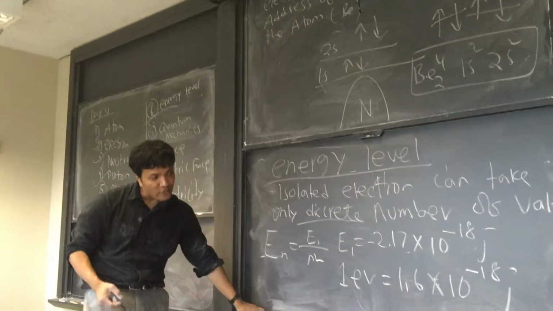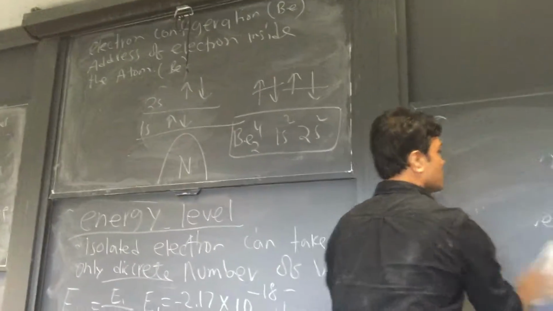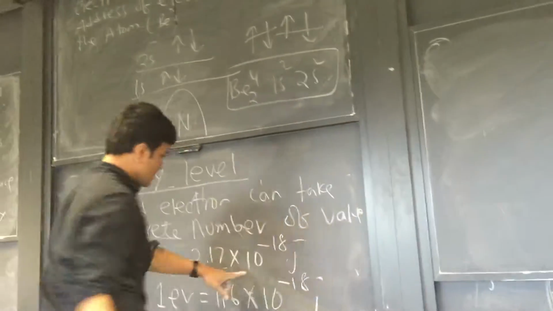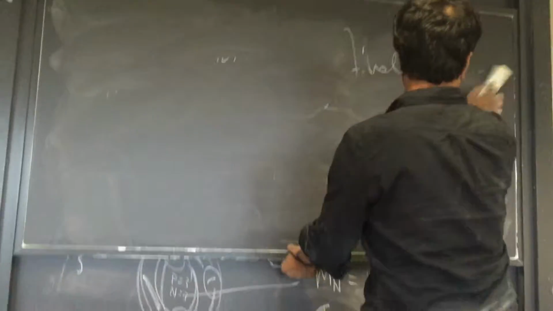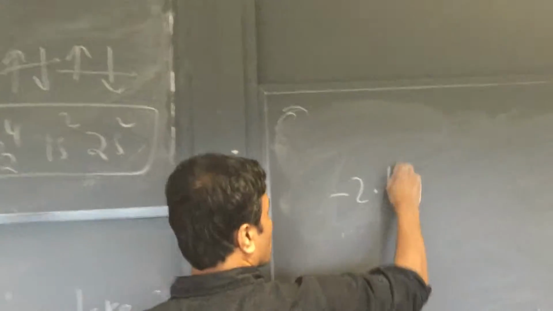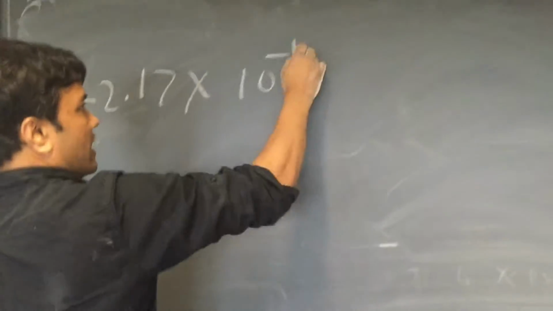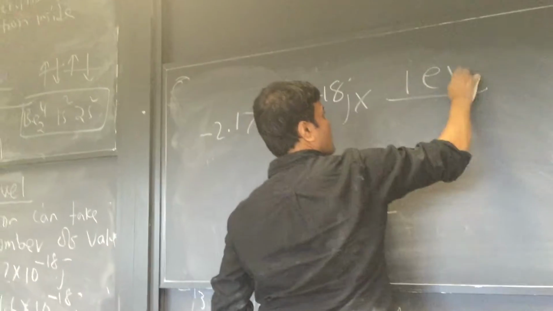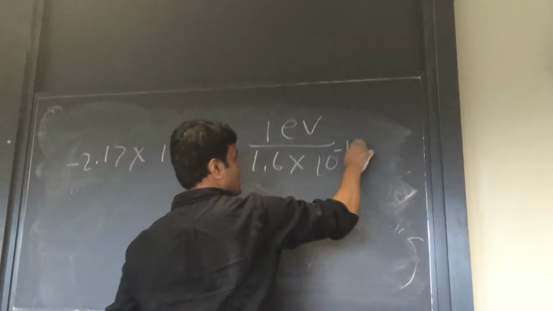Now we're going to do the unit conversion, to convert from joule to electron volt. A pretty simple way of doing it is negative 2.17 times 10 raised to negative 18 joule times 1 electron volt over 1.6 times 10 raised to negative 19 joule.